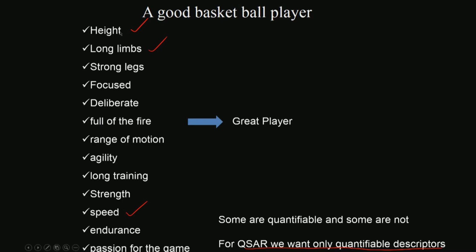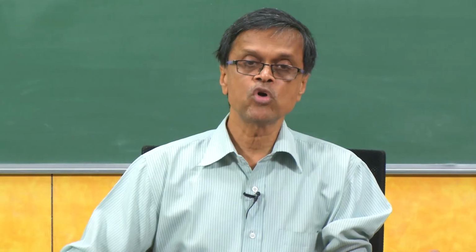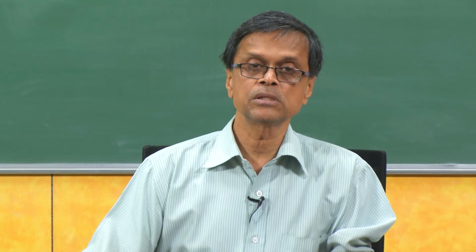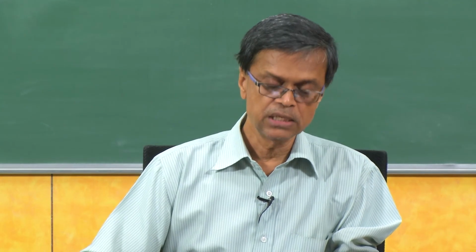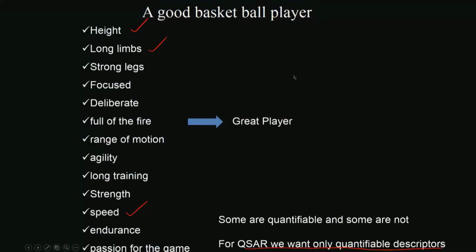Okay. So these could be the descriptors or features, structural features for selecting a good basketball team, and that is what we do in our drug discovery. So we know a lot of descriptors for a molecule: electronic descriptors, shape descriptors, size descriptors, thermodynamic descriptors and so on, and then I develop a mathematical relation between some of these descriptors and their activity, so that I will have a QSAR. Okay, there are some problems in this.